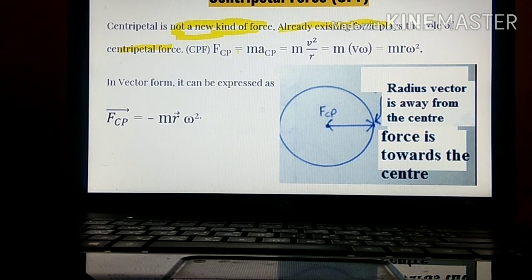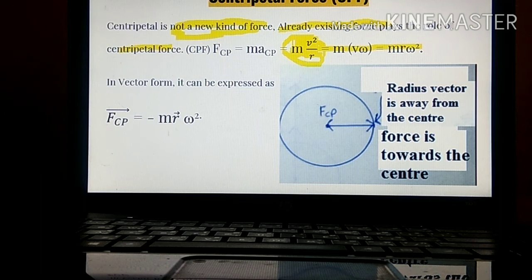We know that force is equal to mass into acceleration. Acceleration can be written as v square upon r, so we will be left with this formula: mv square upon r. This formula is very important. We will be using it for all the derivations. These three formulas are important, but this formula is the most important: mv square upon r, mv omega, mr omega square.